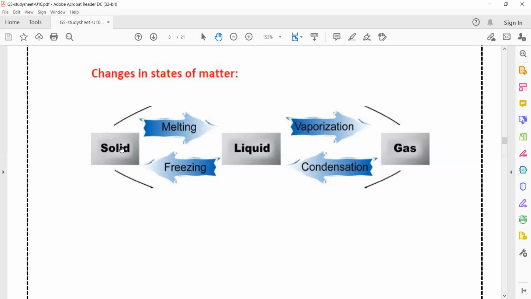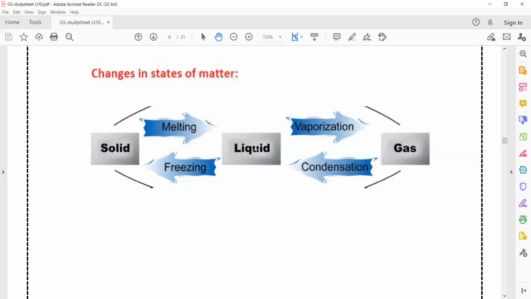When the ice takes heat energy until its temperature reaches 0 Celsius, it starts to change from solid state to liquid state, and it's called melting. And when the water loses its heat energy and its temperature decreases until it reaches 0 Celsius, it freezes and changes into the solid state, the ice.